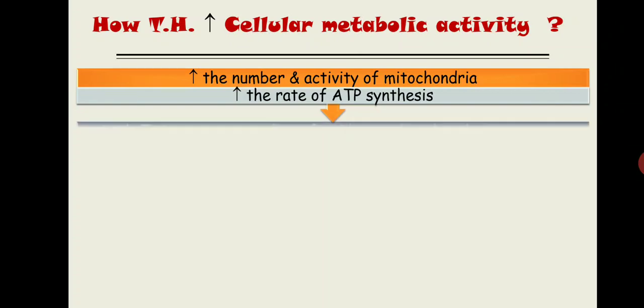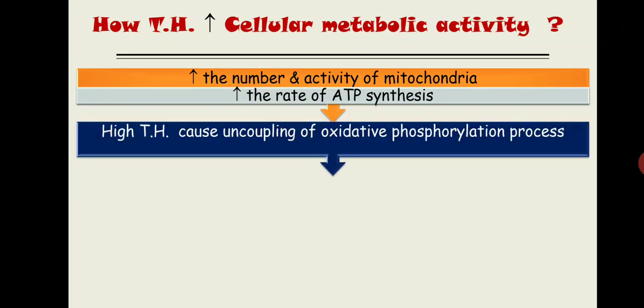What will it do? In high thyroid hormone, it causes the uncoupling of the oxidative phosphorylation process. Now what will this process do? It uncouples the oxidative process from the formation of ATP. So by uncoupling the oxidative process from the phosphorylation, it causes a greater amount of heat production rather than ATP synthesis. Now how does it cause the uncoupling of oxidative phosphorylation? By using a protein known as the uncoupling protein.